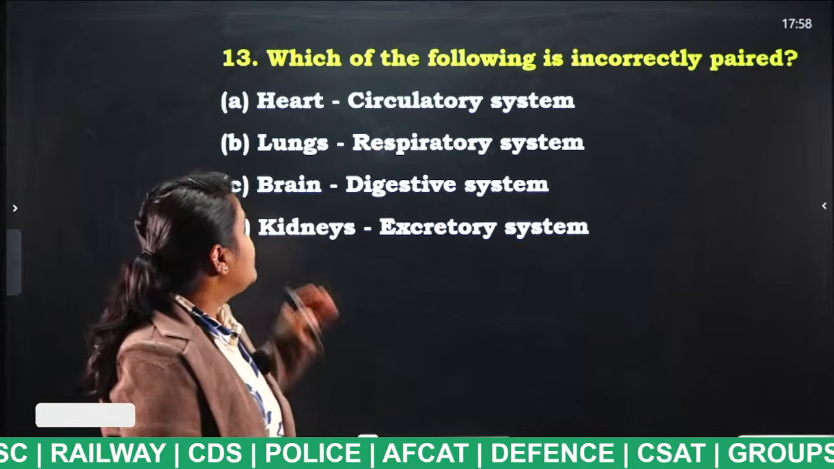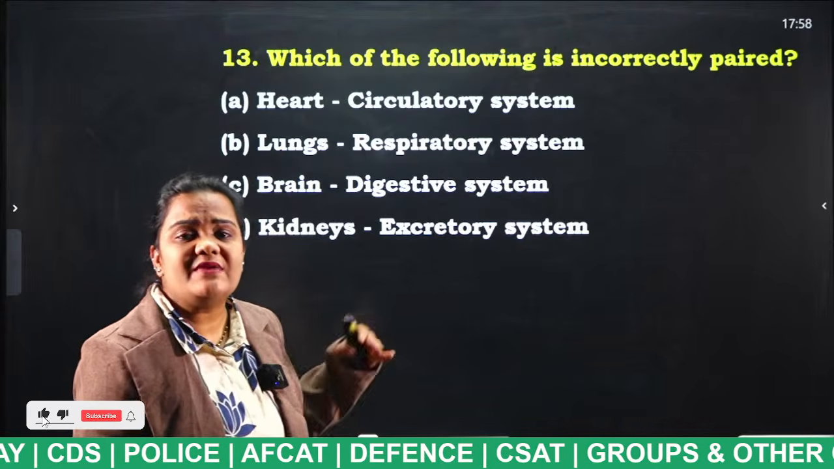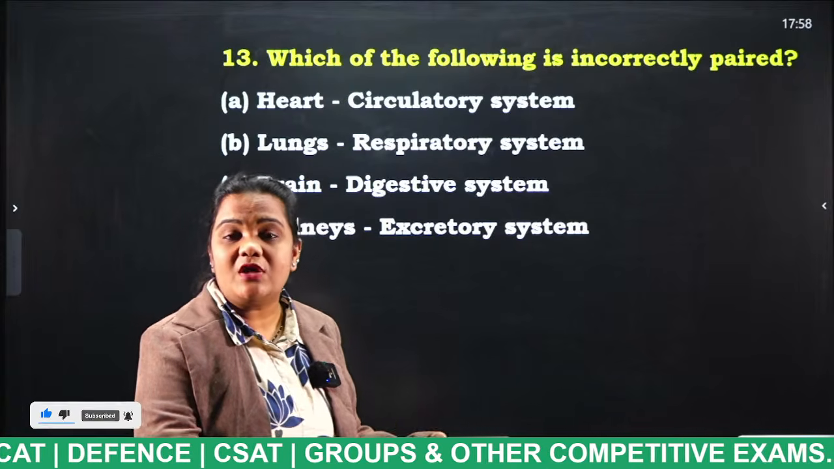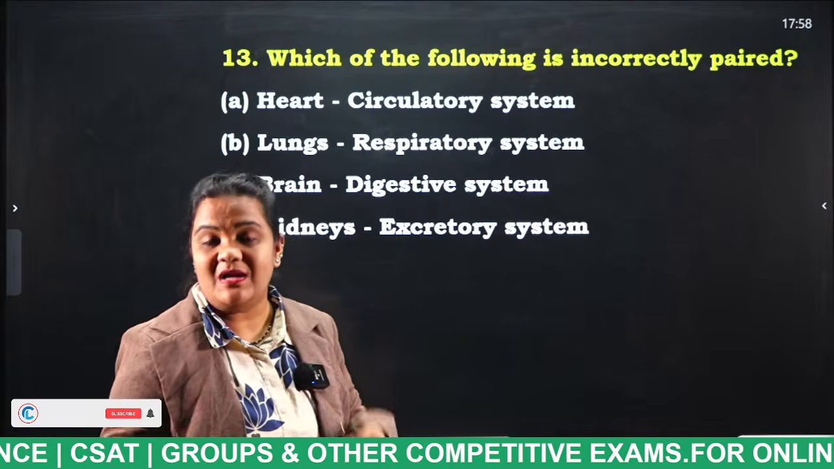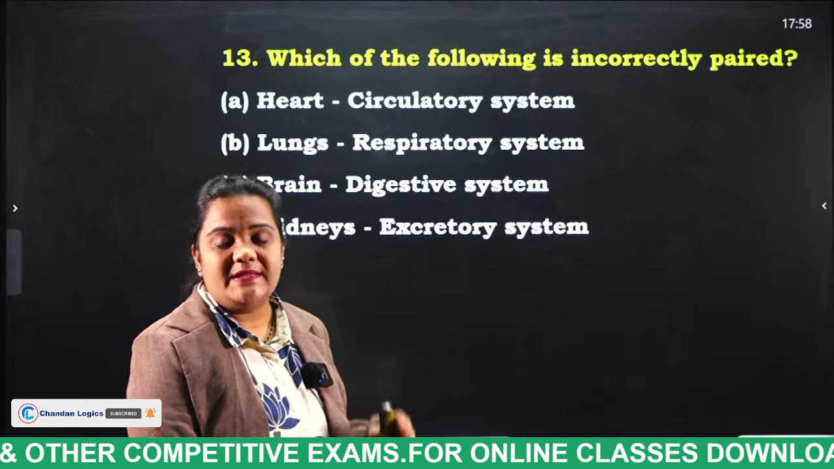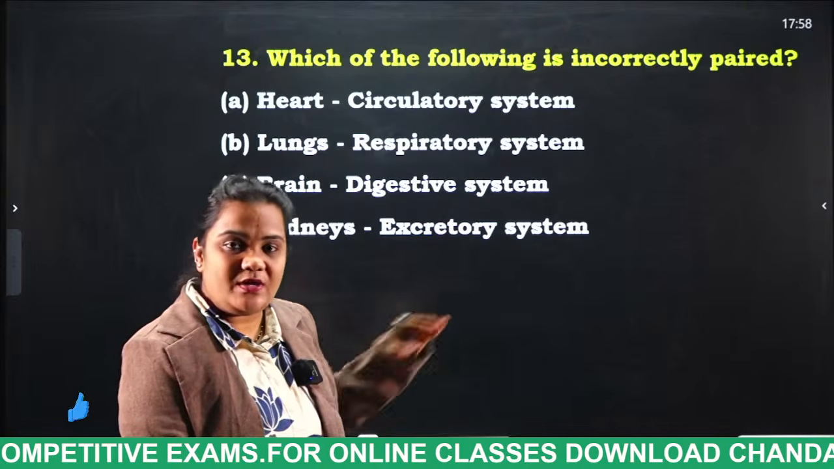So, what is the functioning of the heart? The heart takes the deoxygenated blood from the body, oxygenates it, and sends the oxygenated blood throughout the body. That means the heart is related to the circulatory system.